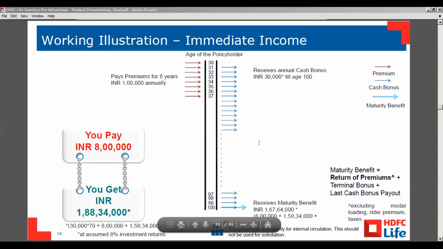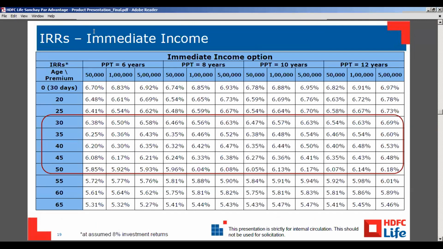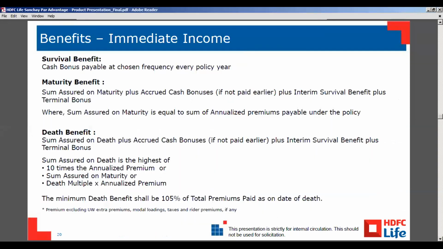Okay, so is there any doubt in this? And the IRR is here for immediate income. So in the immediate income option, the survival benefit the customer will get is the cash bonus every year. And for the maturity benefit, the customer is getting sum assured plus cash bonuses plus interim bonus and plus terminal bonus.